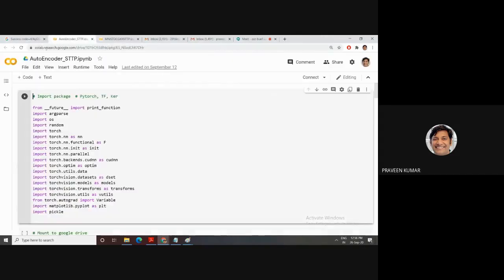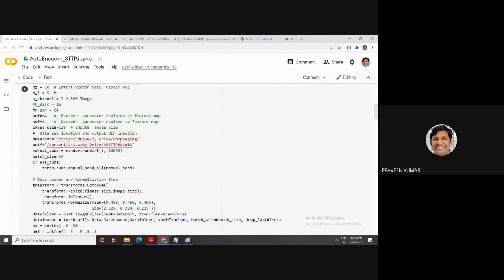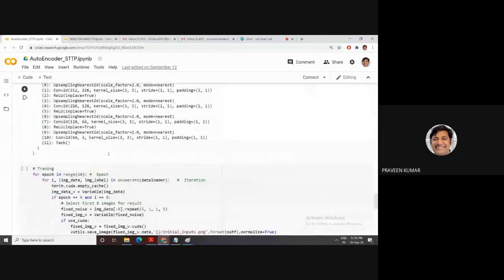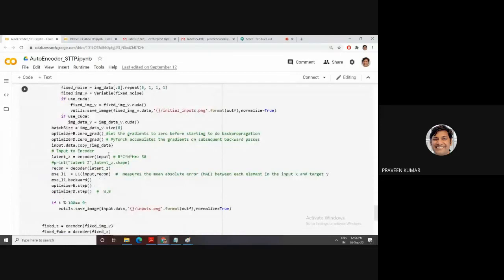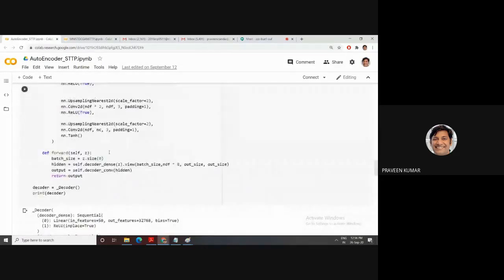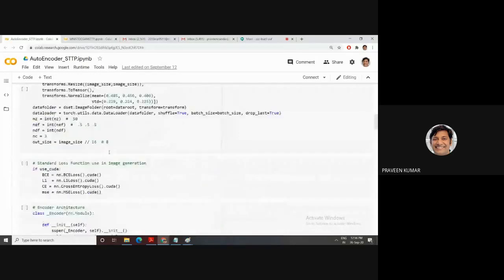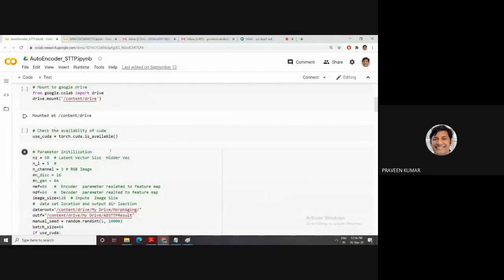The next concept is, oh, this one is okay. This time I'm using the Morph dataset. This Morph dataset I have purchased. My lab purchased this dataset. This dataset is not available in the public domain. This one is a mugshot dataset, meaning a prisoner dataset of African and US people.